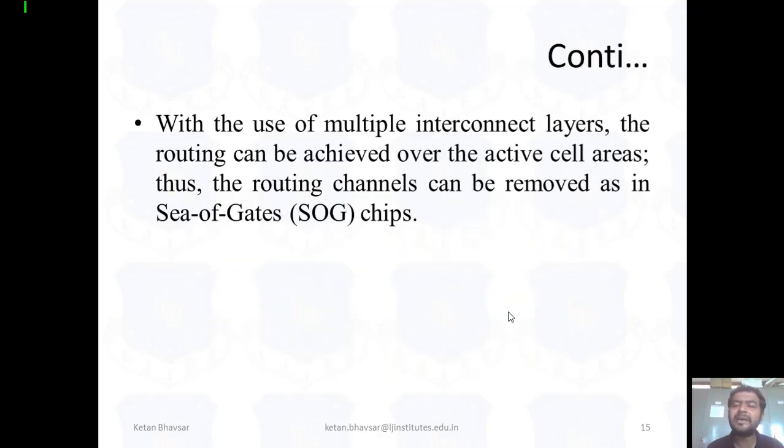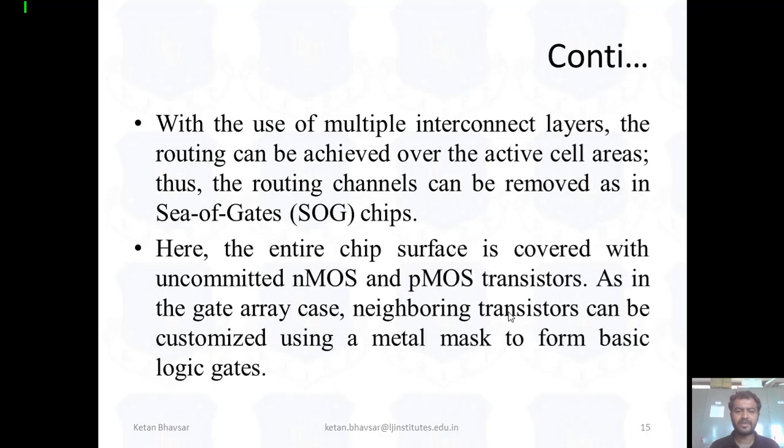With the use of multiple interconnect layers, the routing can be achieved over the active cell area. Thus, the routing channel can be removed in the sea of gates array. What exactly does the sea of gates array mean? There are a number of uncommitted transistors on the surface of the chip. Here the entire chip surface is covered with uncommitted NMOS and PMOS transistors.